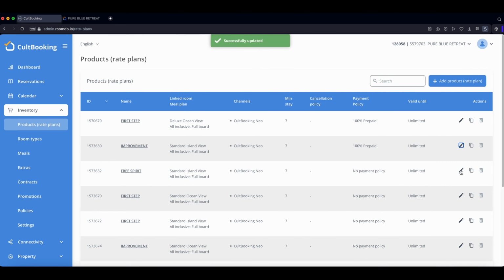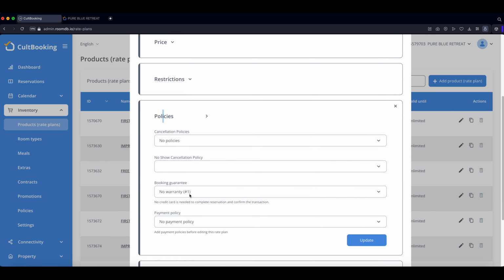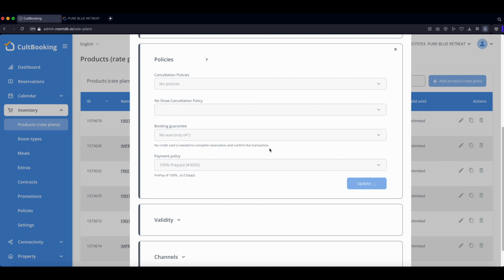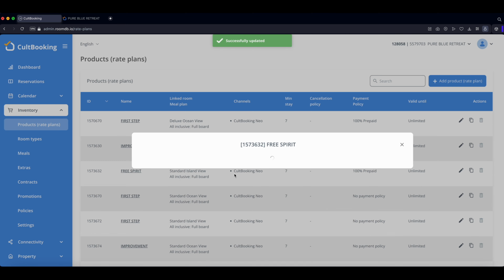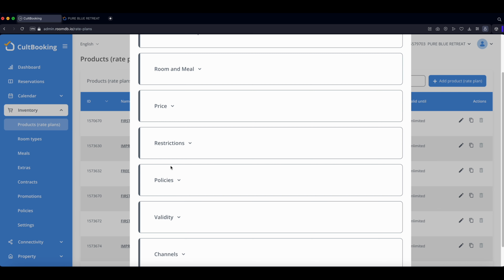So for the payment gateway to work, what needs to be done, this is correct, no warranty. You don't have to put credit cards. That's very important because this is a credit card warranty. You just save the credit cards for later usage in a secure way.